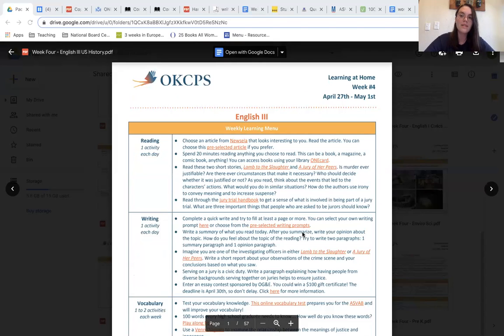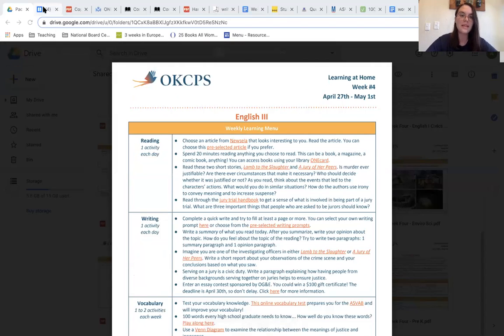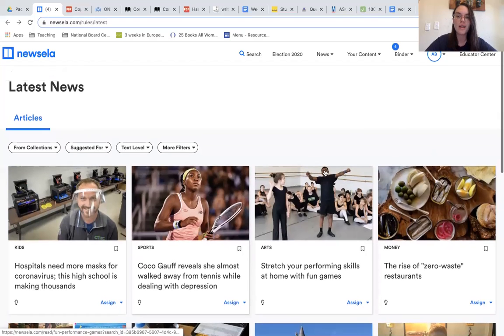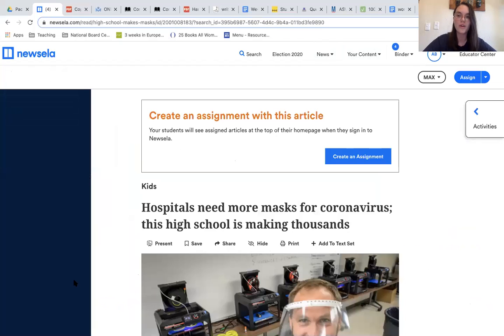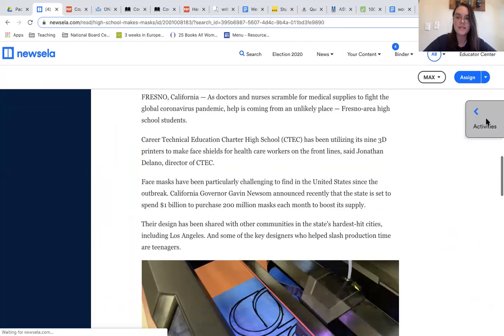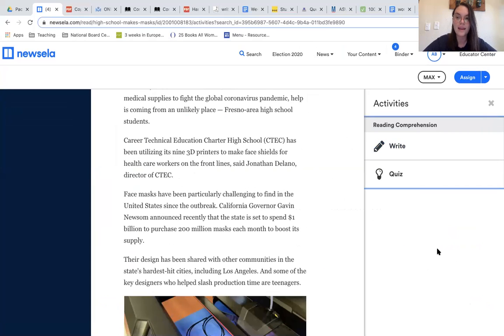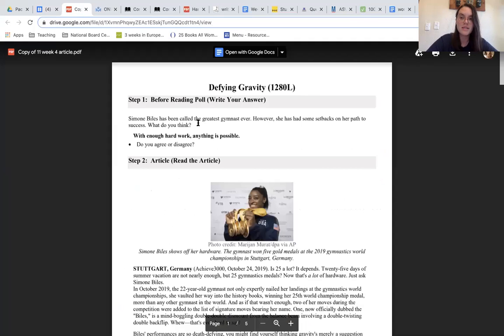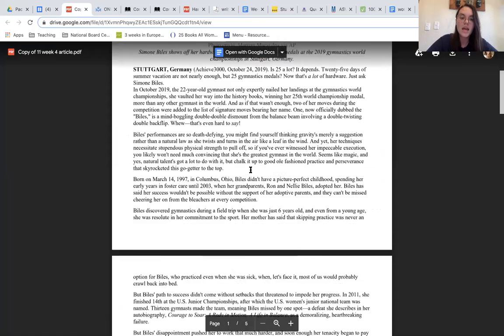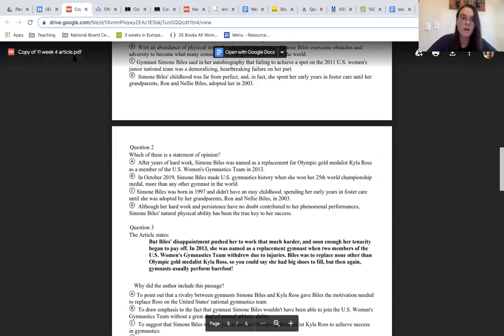For your reading activities this week, you can choose a News ELA article. Once you log into News ELA and you click on News, you'll go ahead and click an article that looks interesting to you. After reading the article, you'll notice this little tab that says Activities on the right-hand side. After clicking on that, it gives you writing and different multiple choice quizzes that help you prep and understand the article a little bit deeper. You can also choose the pre-selected article, Defying Gravity, and once you're finished, there are multiple choice questions that follow the article as well.